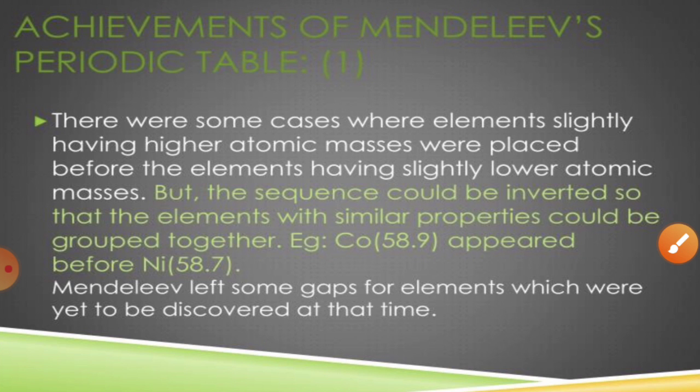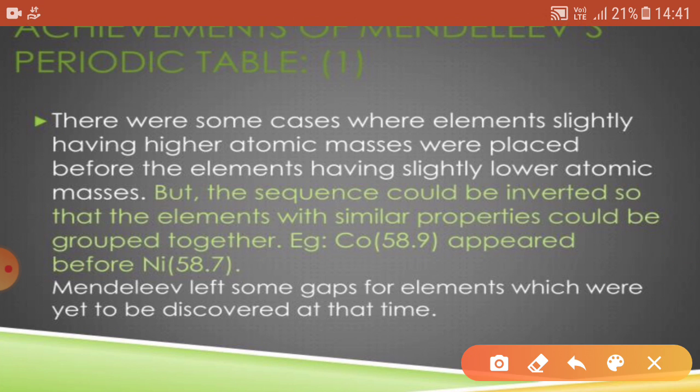Now, what are the basic achievements of the Mendeleev periodic table? The first one is a systematic study of elements, because Mendeleev arranged a very large number of elements into groups and periods. So this made the study of the elements systematic, easy and possible. The second one is that he arranged the different elements in groups and series, so it became easy to predict new elements. Basically, he also left some gaps for newly discovered elements.